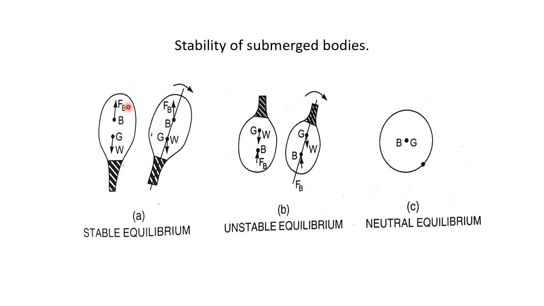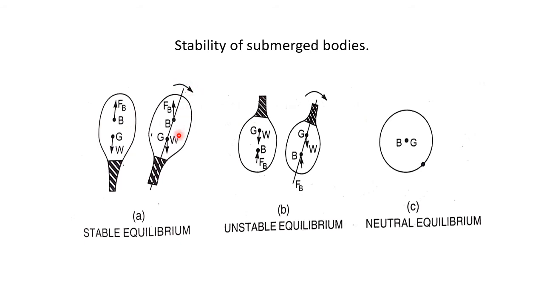So for equilibrium of the balloon, the weight W equals Fb. That means the weight of the balloon equals the buoyant force Fb. Suppose this balloon is given a small angular displacement in the clockwise direction.